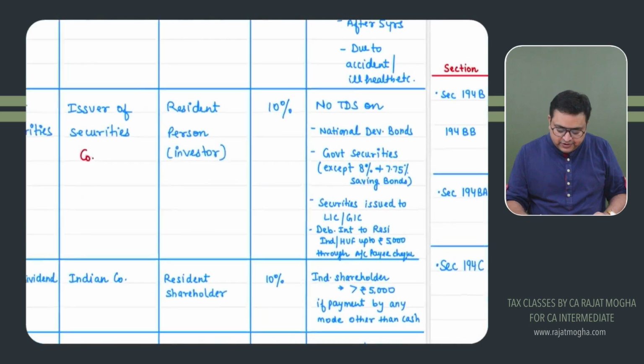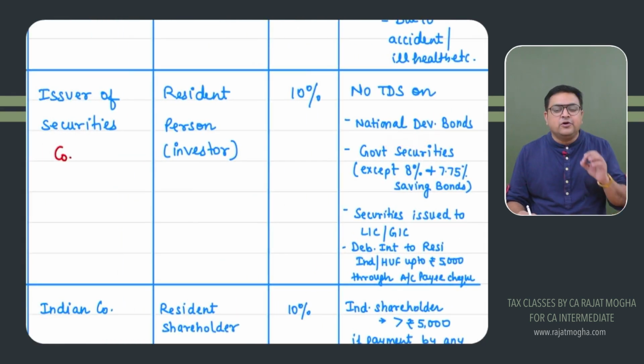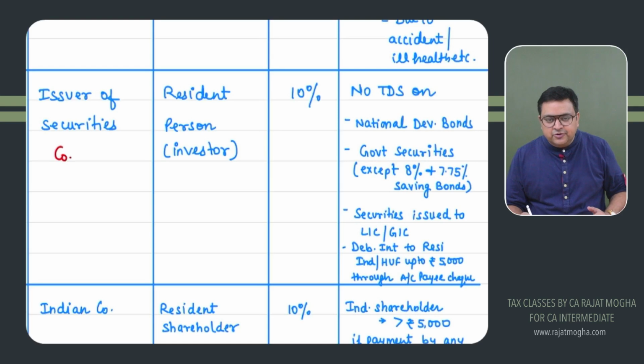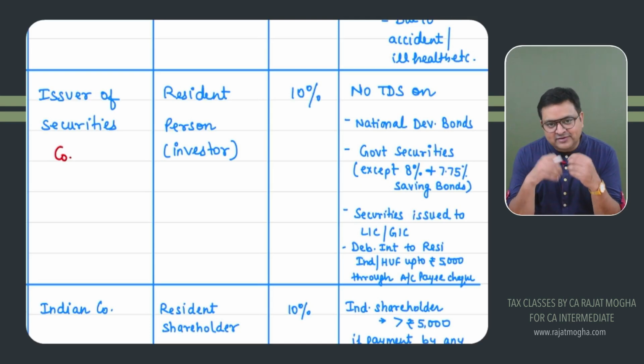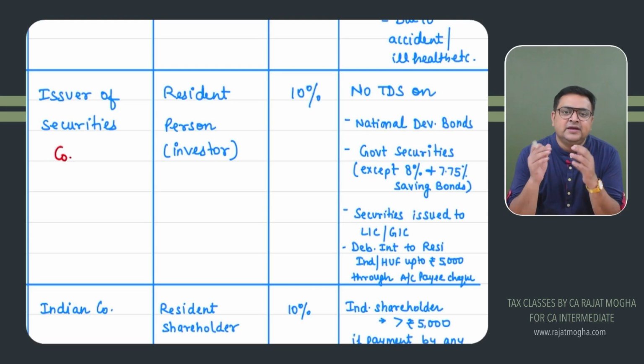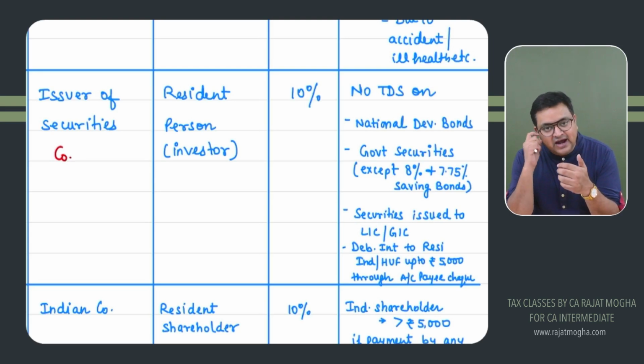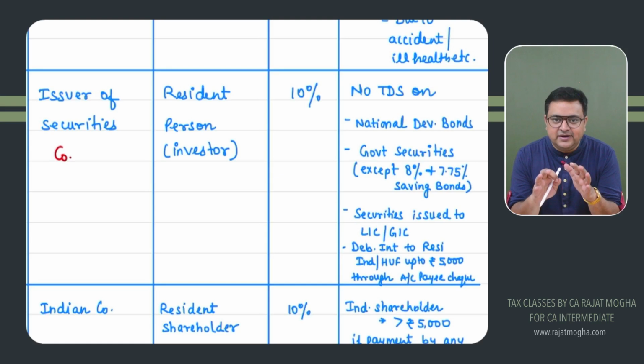However, this is very important. There are certain securities on which no TDS provisions would apply. There is no TDS on national development bonds, which are generally issued by the government. So the government has issued you national development bonds; they will not deduct TDS on this amount. If you have purchased government securities, then the government will not deduct TDS on them. Why? They are giving you this as an incentive because the government wants money. They are asking you, please invest your money here. We'll be issuing you securities and we will give you an advantage that we will not be deducting TDS.